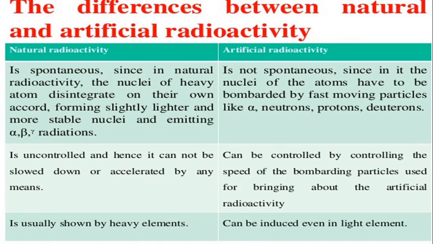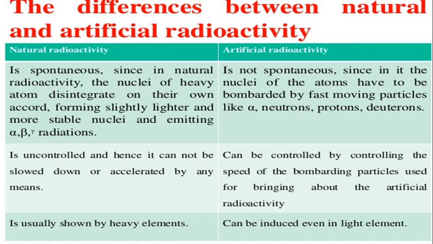So we can just have a look at the differences between natural and artificial radioactivity. First one, natural radioactivity, we know that it is spontaneous, and artificial radioactivity is not spontaneous since it needs a bombardment with the fast moving particles. Now second difference, natural radioactivity is uncontrolled, so it cannot be slowed down or accelerated. Since artificial radioactivity is by artificial means, we can control it by controlling the speed of the bombarding particles.